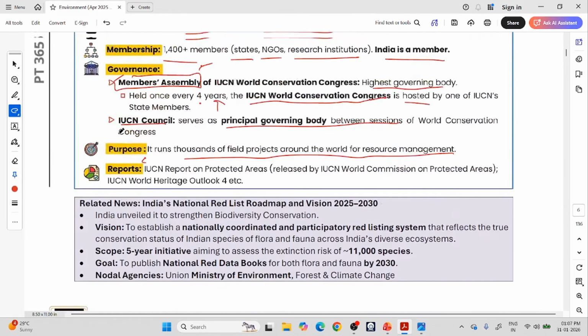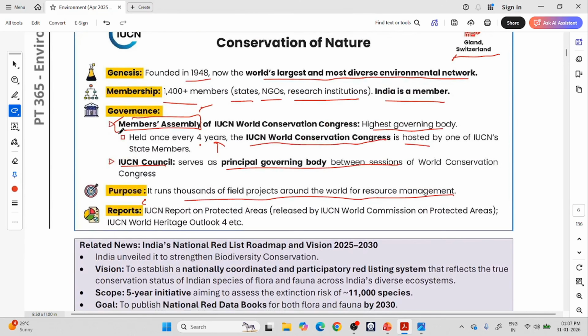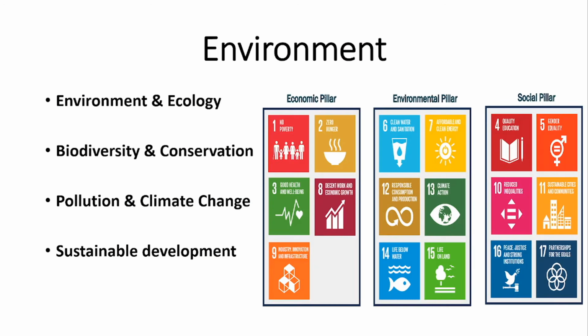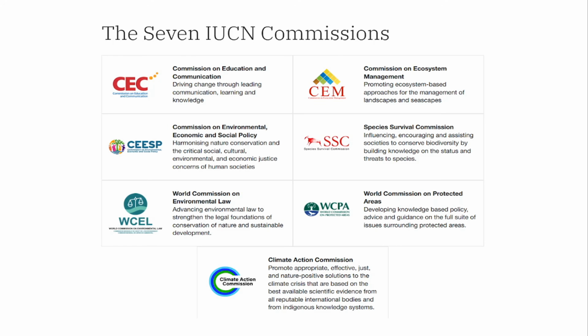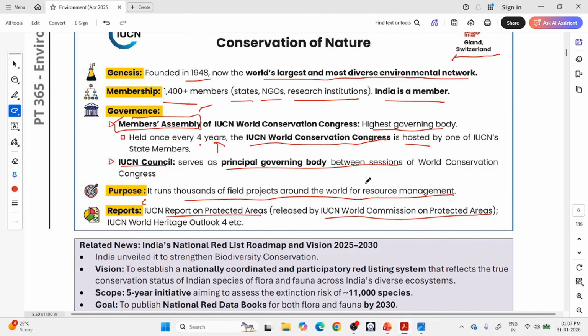This Red List book is prepared by IUCN. IUCN is famous for that. Along with the Red List, it also releases reports like the Report on Protected Areas, which is released by the IUCN World Commission on Protected Areas. IUCN has some bodies: there are 7 IUCN commissions you can see here. IUCN is the broader organization, and under it there are commissions. One of them is the World Commission on Protected Areas. These are expert commissions of IUCN.